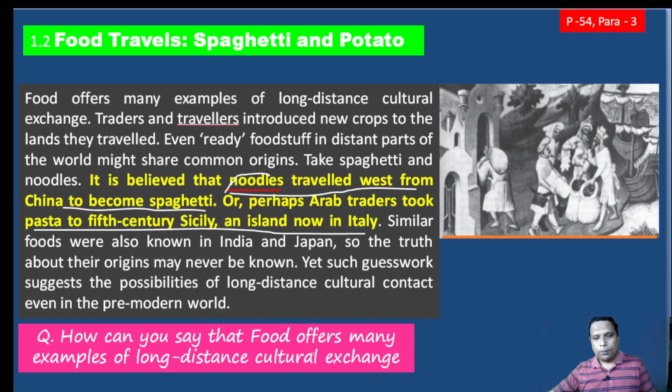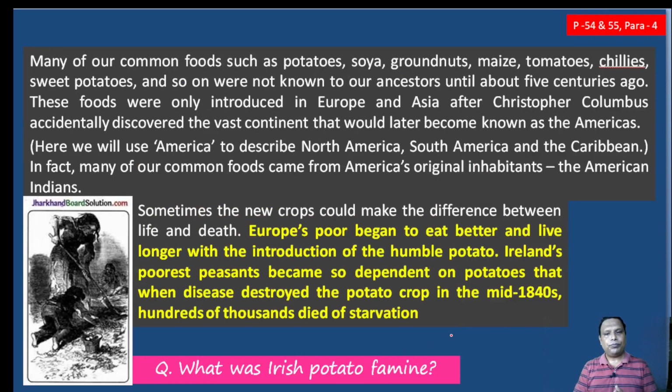So here you can find a question. How can you say that food offers many examples of long distance cultural exchange? Exactly. Just see, unless we have a cultural exchange, unless we have a relationship, how can we bring this food from one place to another? That's why it reveals that Chinese travelers or Chinese traders brought one thing to another place. Arab traders brought pasta from Sicily in Italy. So in that way you can find plenty of foods traveled from one place to another through these traders.